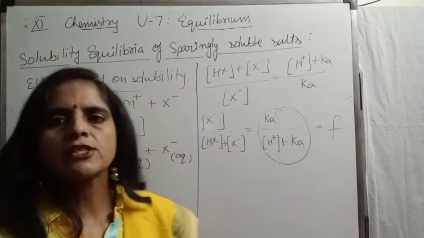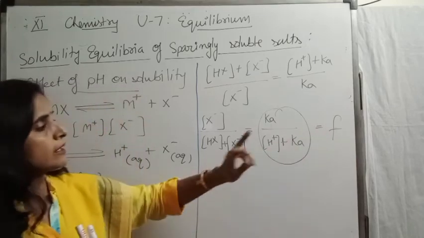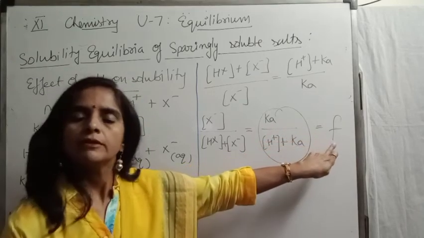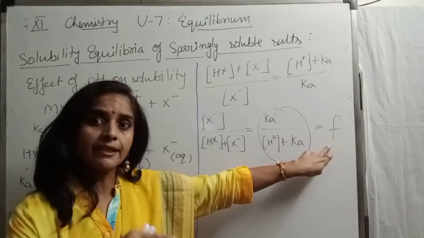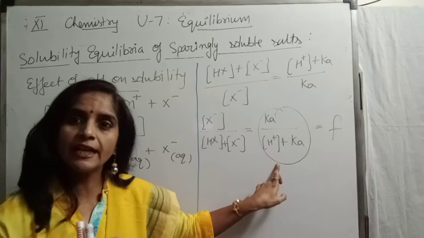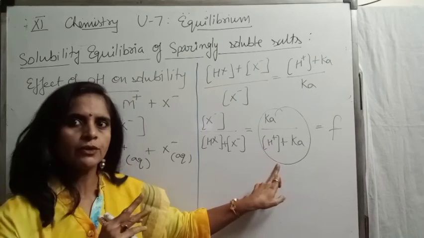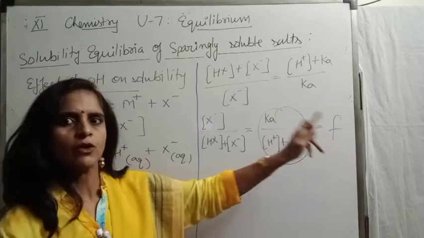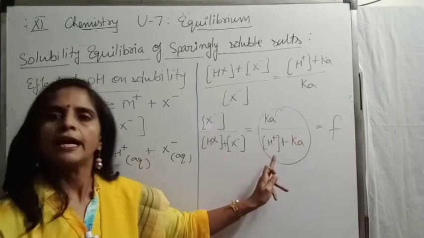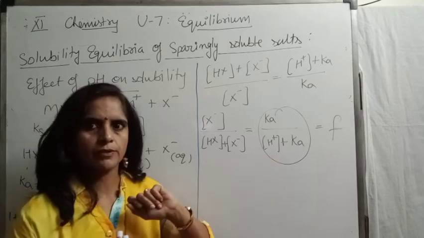Now from here one thing is clear. Before going ahead, just check. The value of F will decrease if we increase the molar concentration of hydrogen ion, means decrease the pH. Understood? F will decrease on increasing hydrogen ion concentration or decreasing pH.